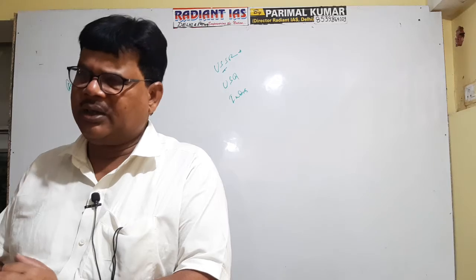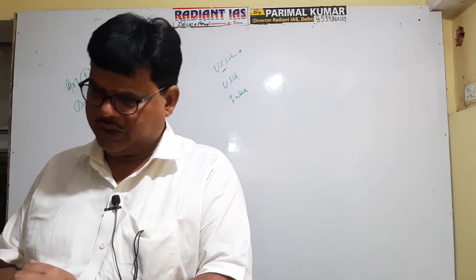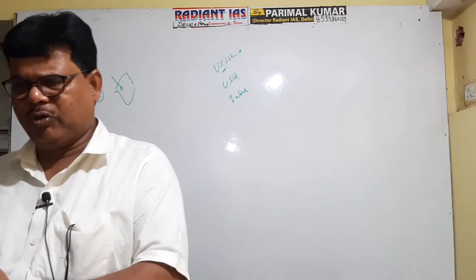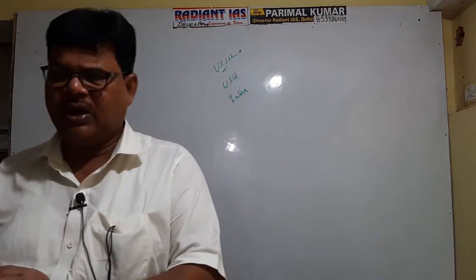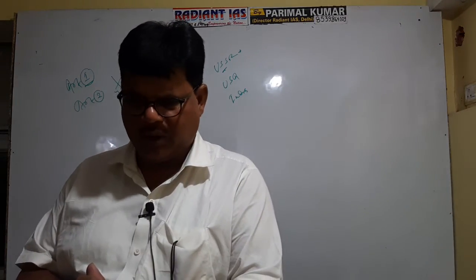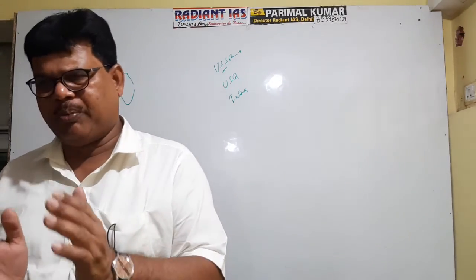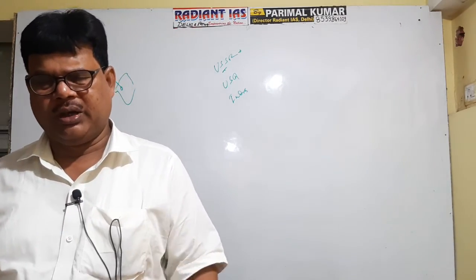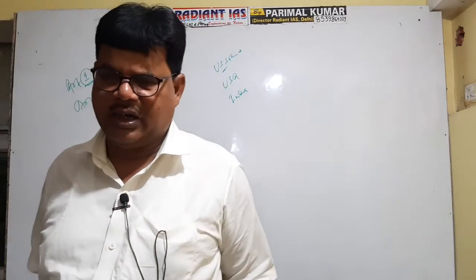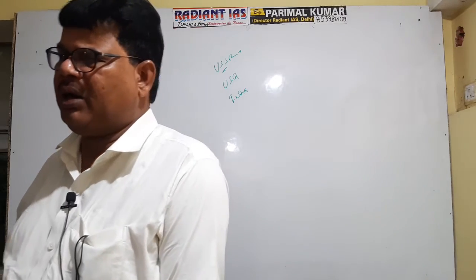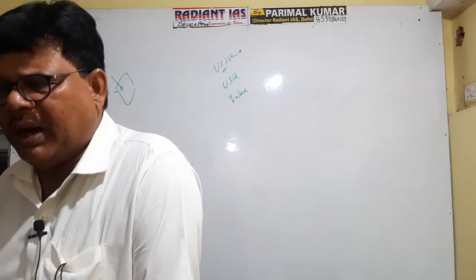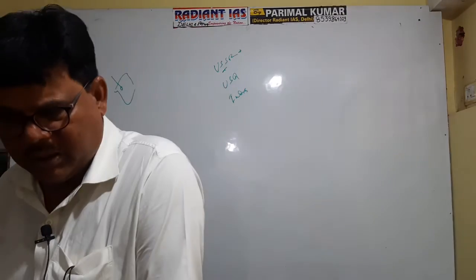Again, the Congress set up the JVP Committee in the same year, 1948, which submitted its report in 1949. It consisted of Jawaharlal Nehru, Vallabhbhai Patel, and Pattabhi Sitaramayya. This committee also supported the recommendation given by the S.K. Dar Committee. It means the committee said that it is not immediately viable to reorganize the states on the basis of language, though this demand can be considered in the future.